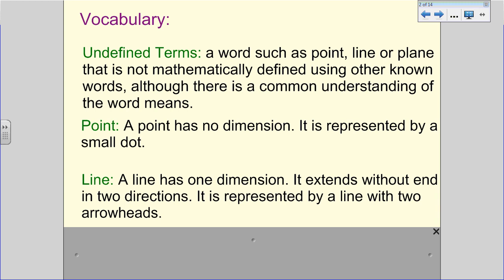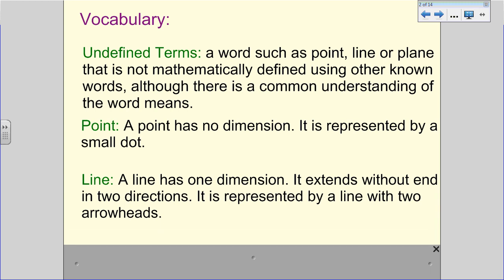A line has one direction, so this is what we mean by dimension. It's one dimension. It goes from left to right, up and down, diagonally, and extends without end in two directions. So it's represented by a line with two arrowheads. All right.